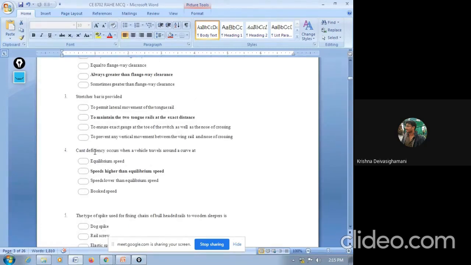Next question, question number 4. Cant deficiency occurs when a vehicle travels around a curve at equilibrium speed, speed higher than the equilibrium speed, speed lower than the equilibrium speed, or booked speed. So generally, what is meant by cant? Cant is nothing but